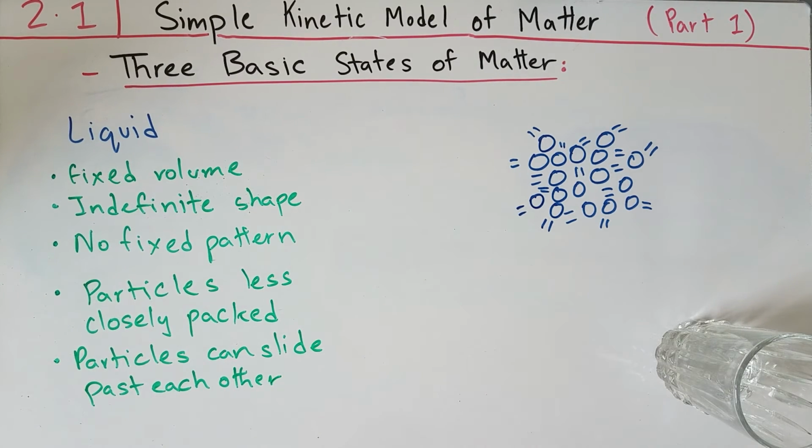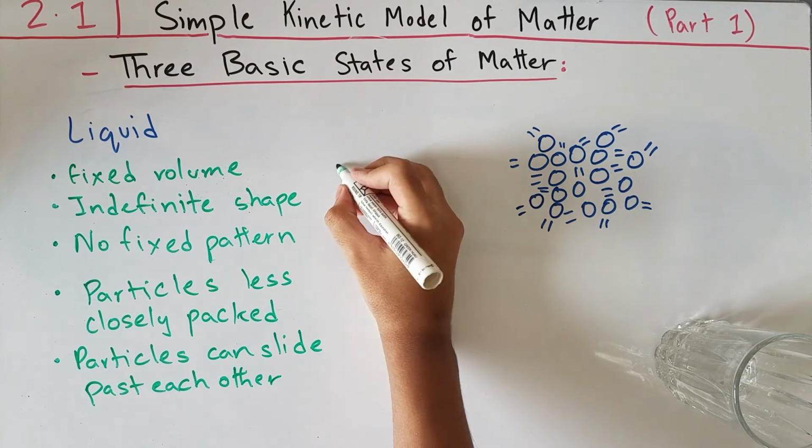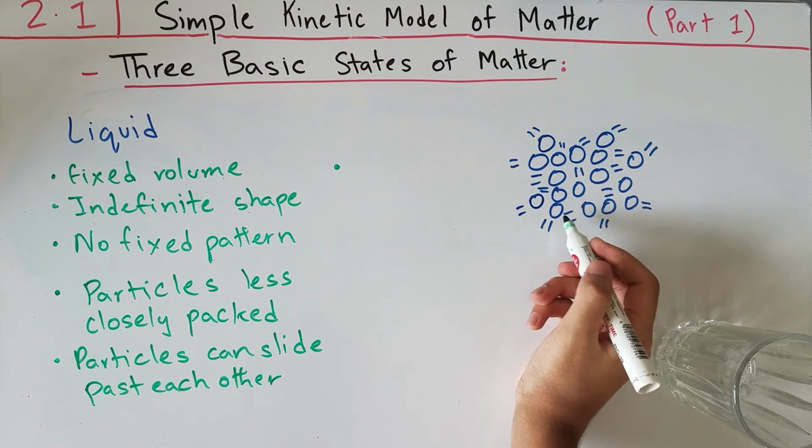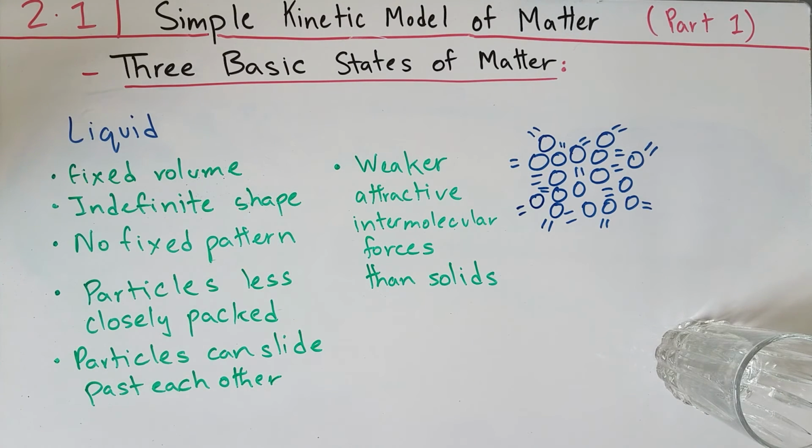Now finally, we need to come up with a way to explain why particles in a liquid can slide past each other and why they're not as closely packed as solids. Well, the main reason is that the intermolecular forces between the particles in a liquid are weaker. So the particles in this liquid have lesser attractive forces, specifically the intermolecular forces, than solids. These particles have more mobility and freedom to slide past each other, and they are less closely packed together than solids because of the weaker attractive intermolecular forces.